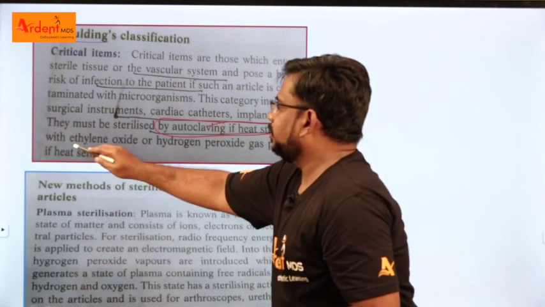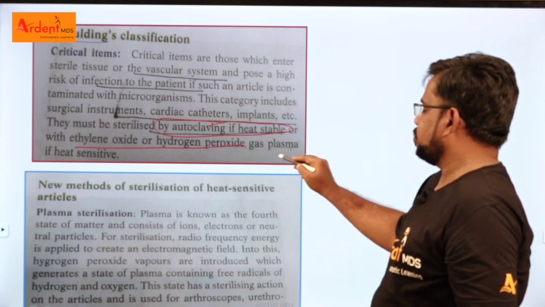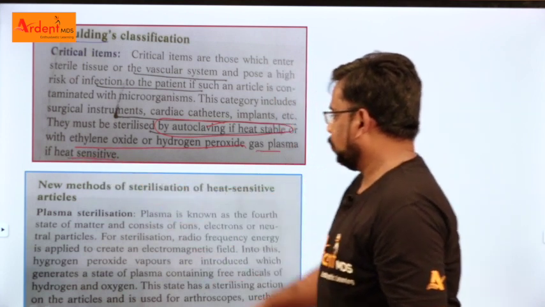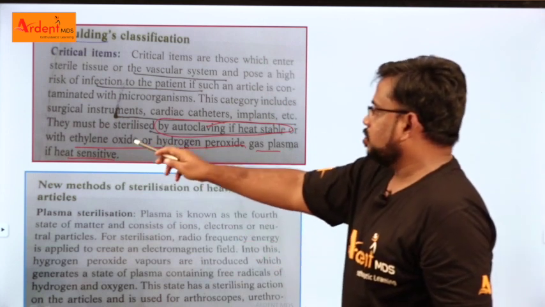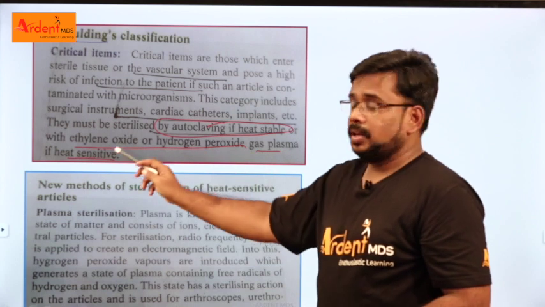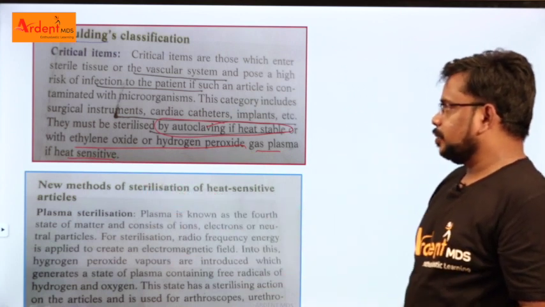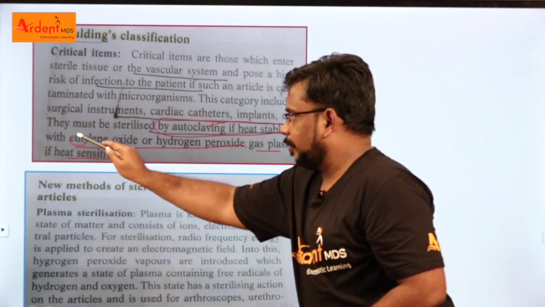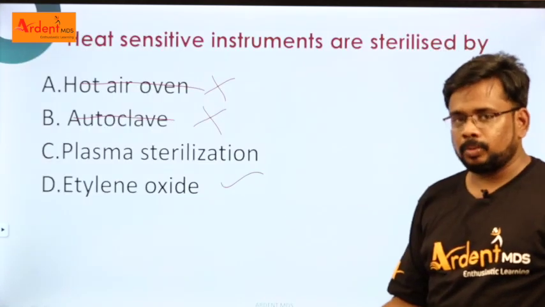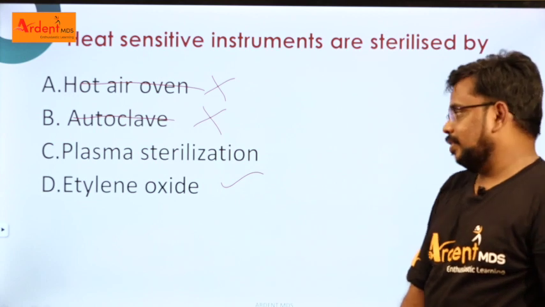Or with ethylene oxide or hydrogen peroxide gas plasma if it is heat sensitive. So ethylene oxide is given here. So we can go for ethylene oxide, right? But no, you cannot tell it directly as ethylene oxide.